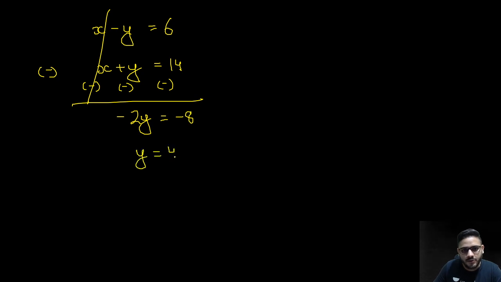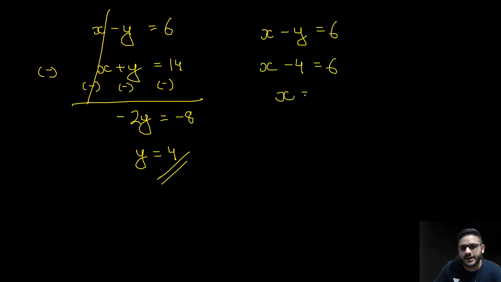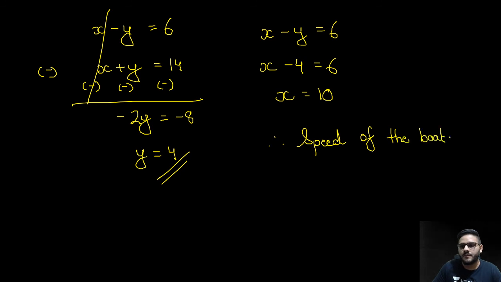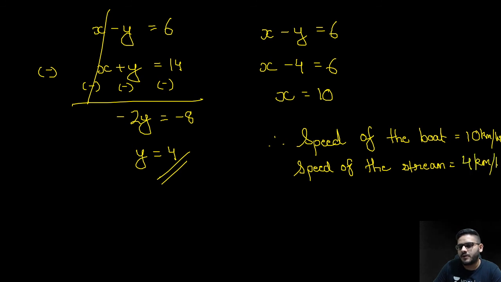So y is equal to 4. Once you get this, we have x minus y is equal to 6. So x minus 4 is equal to 6. So x is equal to 10. Therefore, the speed of the boat is equal to 10 kilometer per hour, and the speed of the stream is equal to 4 kilometer per hour.